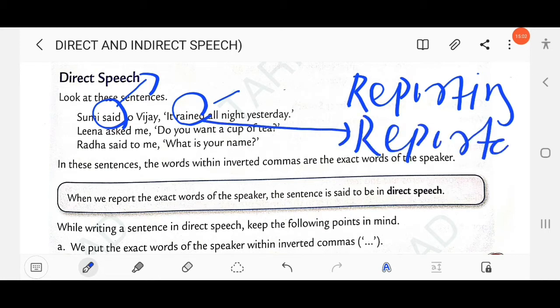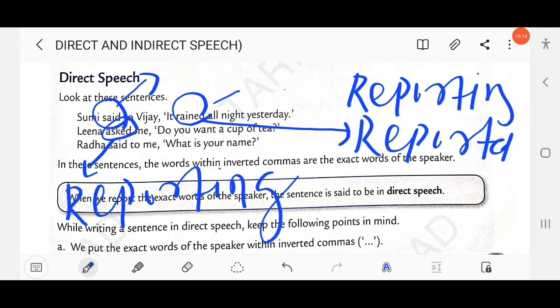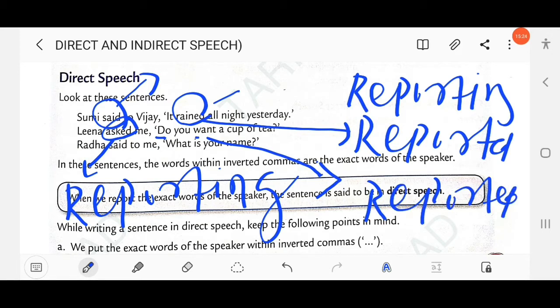Okay, reported verb. Then Lina asked me, do you want a cup of tea? So asked is the reporting verb, and here do you want is the reported verb.